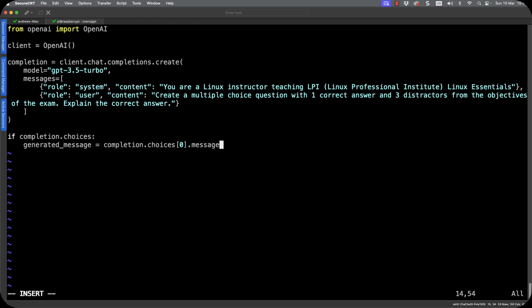So having pulled out our message key, we've got a response. That's going to be stored inside generated_message.content. And we can then further pull this out and just call it content and have that assigned the value of generated_message.content.